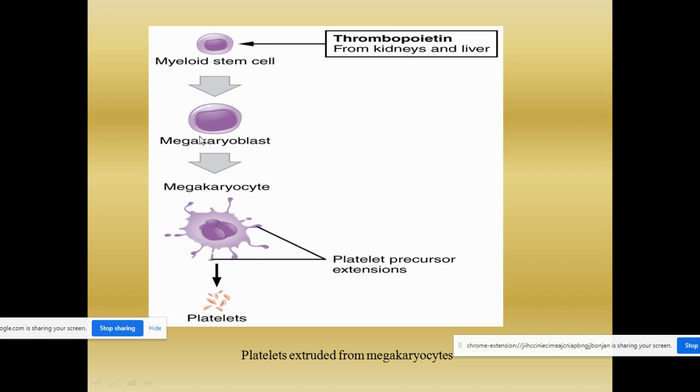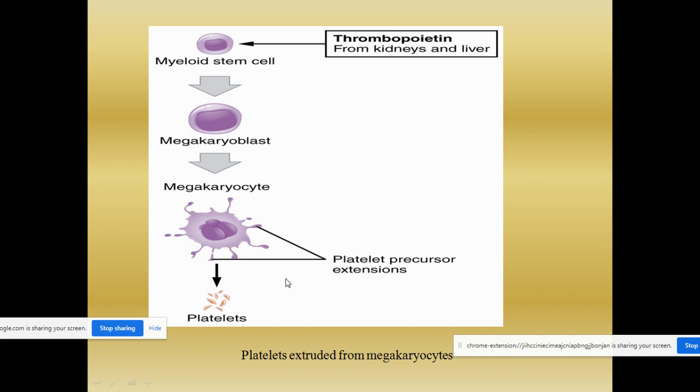Once the megakaryoblasts are formed, they further get converted. You can see how they are activated. They get converted into megakaryocytes. These are the platelet precursor extensions. See how they get disintegrated and form the platelets.